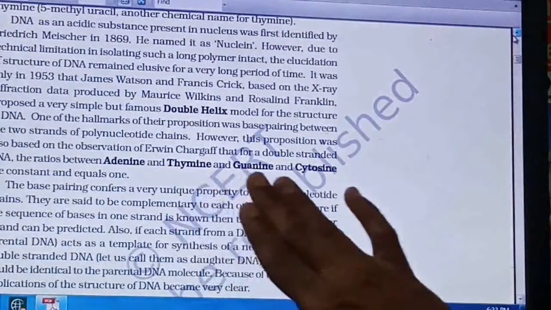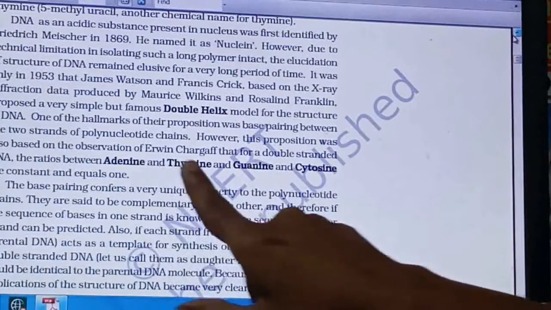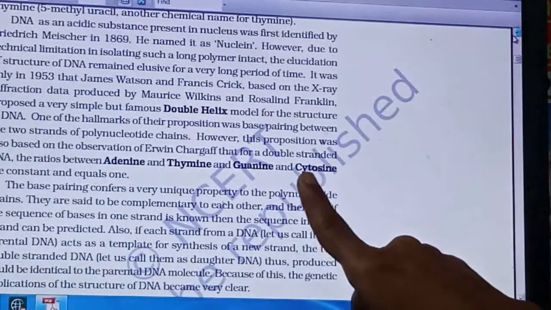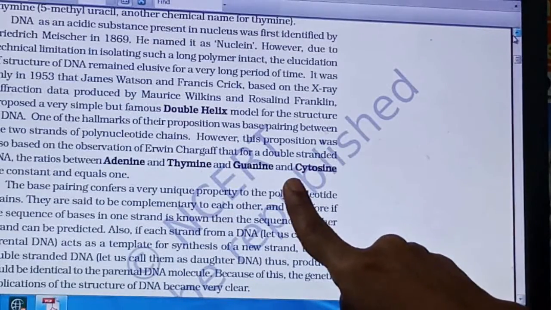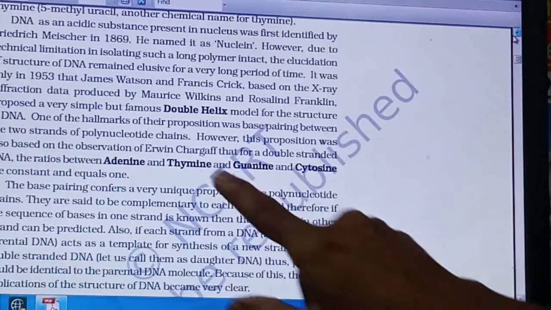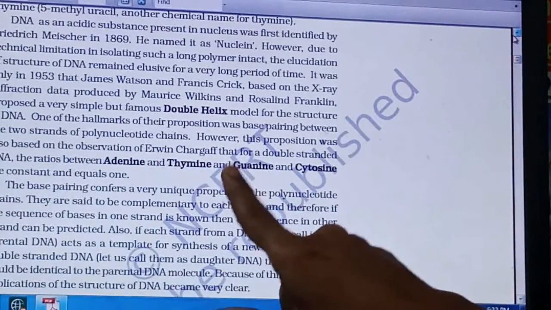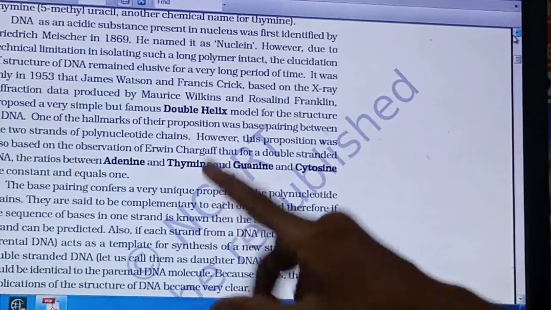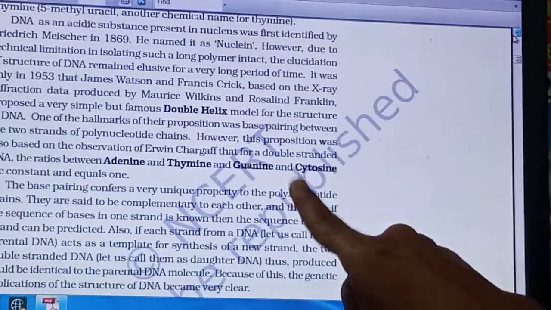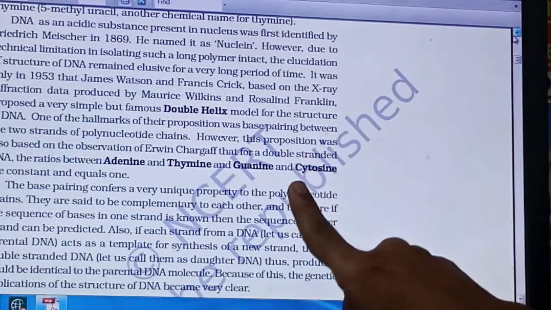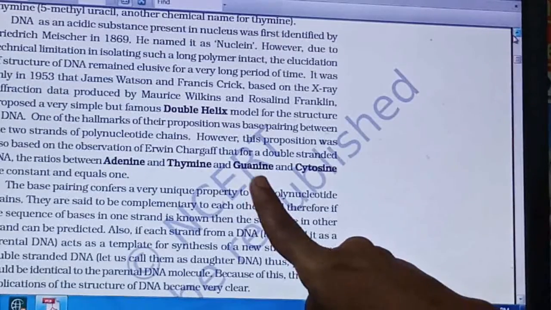So these are the 4 nitrogen bases: adenine, guanine, thymine, and cytosine. In which proportion they will be present in the DNA, what their ratio is, this is explained by Erwin Chargaff. So Chargaff's rule will be asked for 2 or 3 marks, or a question based on their percentages will be asked to find out the percentage of guanine in a particular DNA.